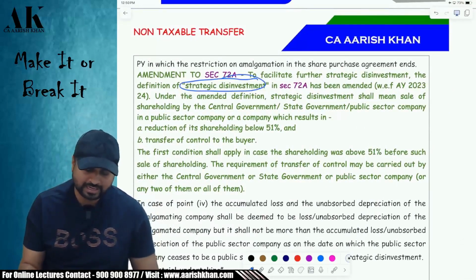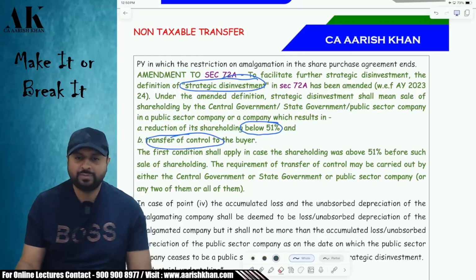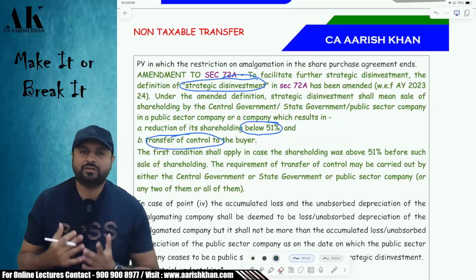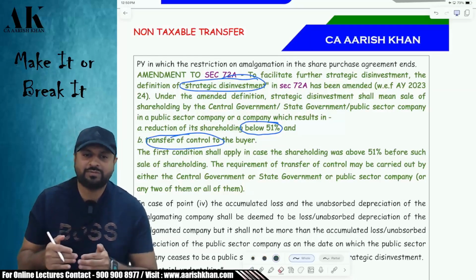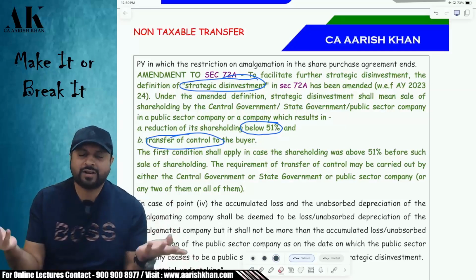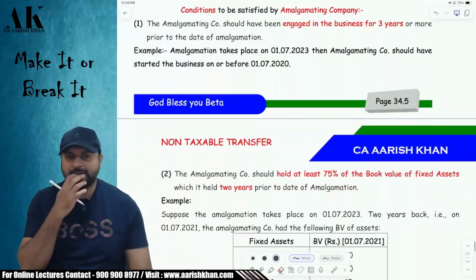So the government has said that where the government reduces its shareholding below 51% and also transfers the control to the buyer, that will be called strategic disinvestment. So unless and until the government of India is ready to reduce its shareholding below 51% and also transfer the control to Tatas, till then it cannot be called a strategic disinvestment. Okay.